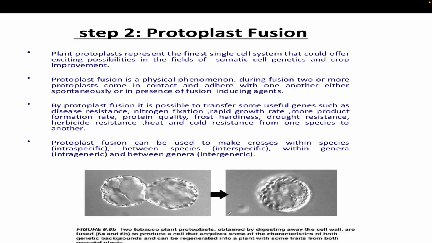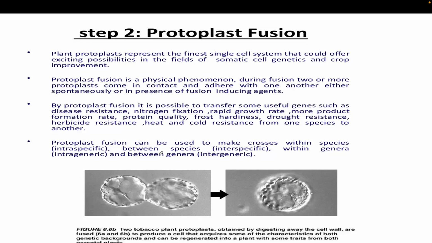Then you fuse these, either by putting them into an inducing solution or mechanically. When you fuse these cells, it will create a somatic hybrid having the characteristics of both genetic backgrounds, and it can be regenerated into a plant with traits of both parental plants. Because both nuclei are present in this cell, it will develop a plant having the traits of both parental plants. After that you have to do the protoplast fusion.